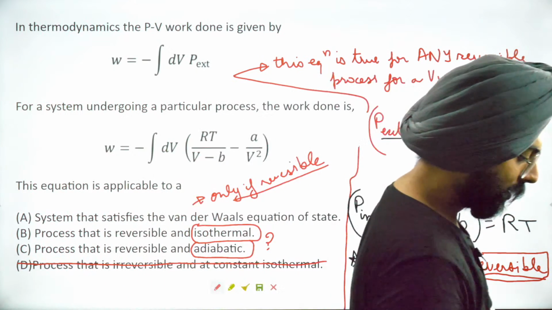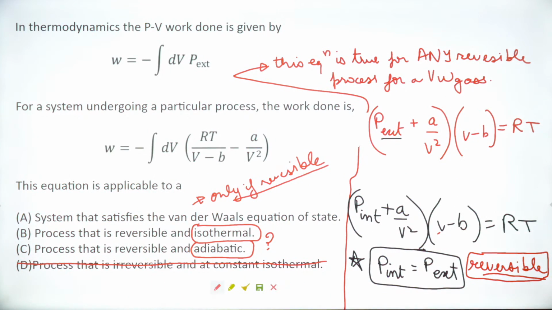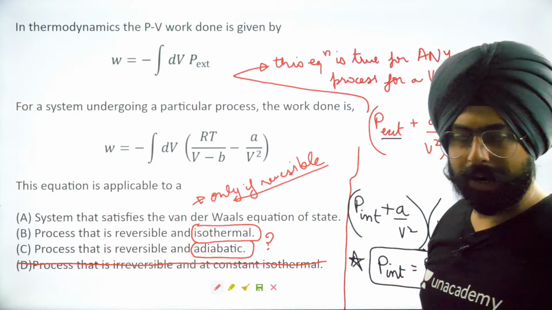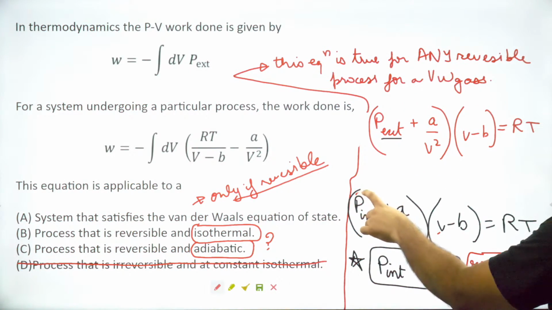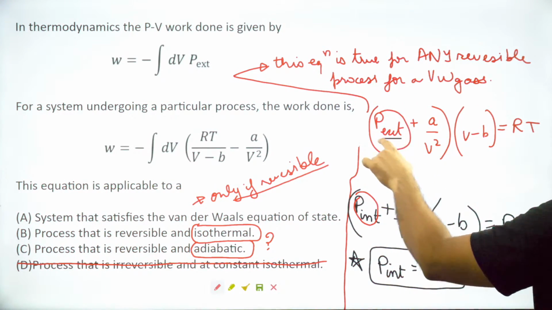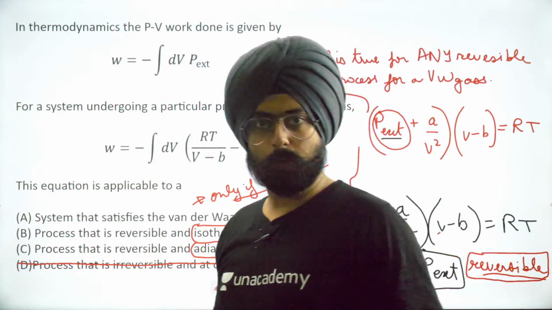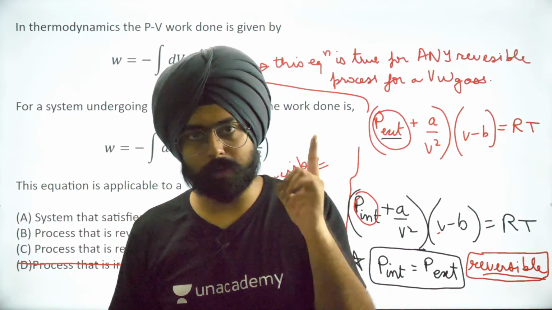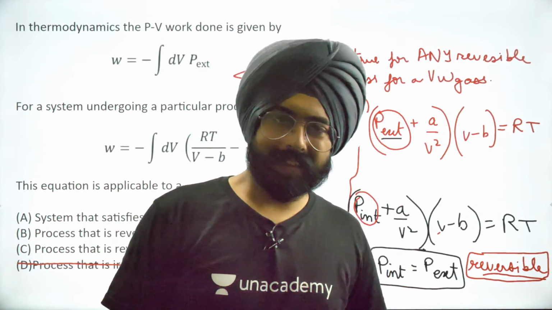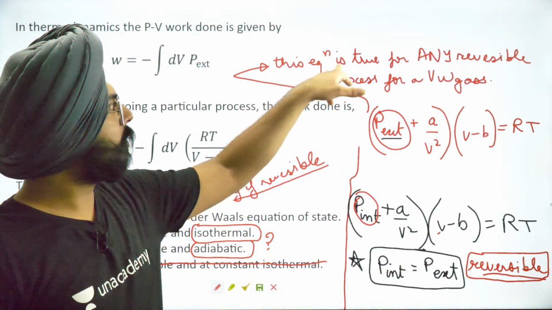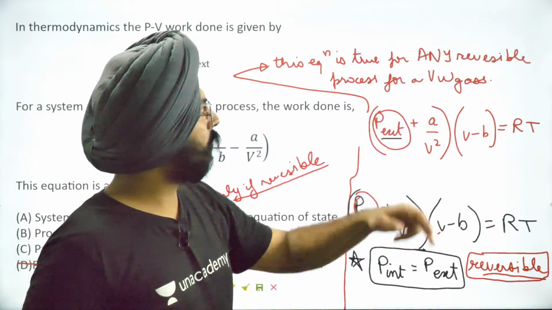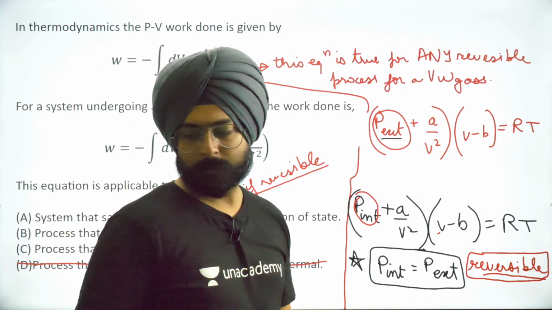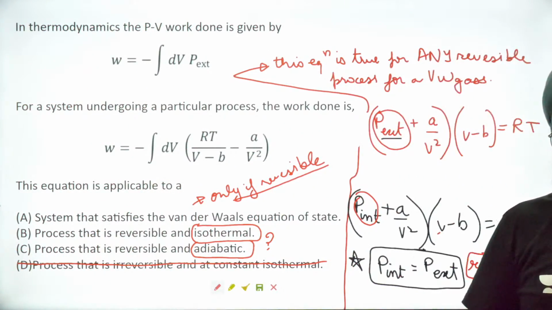Okay, this is not the car company VW. Van der Waals gas. Do you understand that this equation is true for any process for a Van der Waals gas? And why reversible? Because we've exchanged P internal with P external. P internal is equal to P external only during a reversible process. That's why the process has to be reversible. Also, if the process is reversible, this equation is true for any reversible process for a Van der Waals gas.